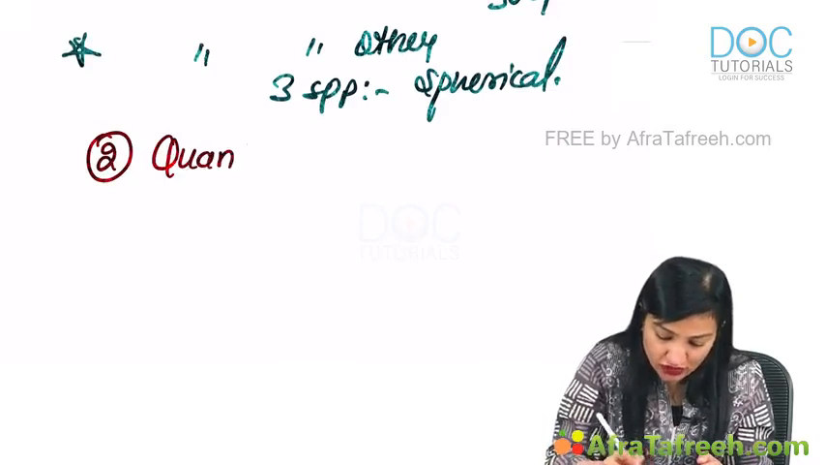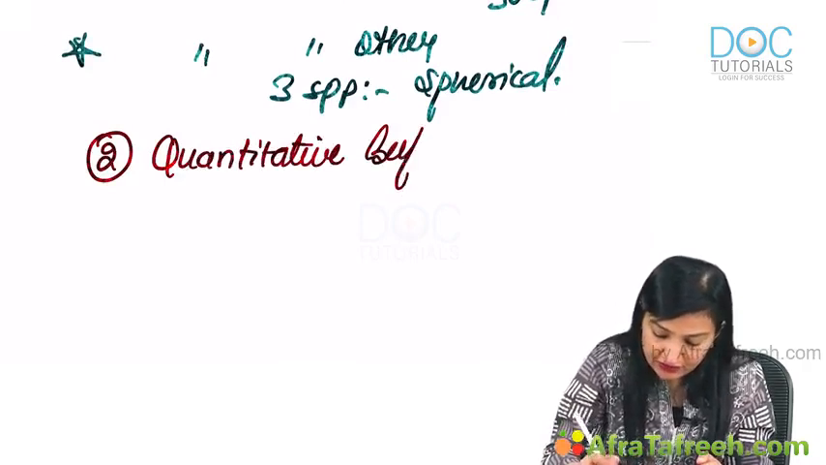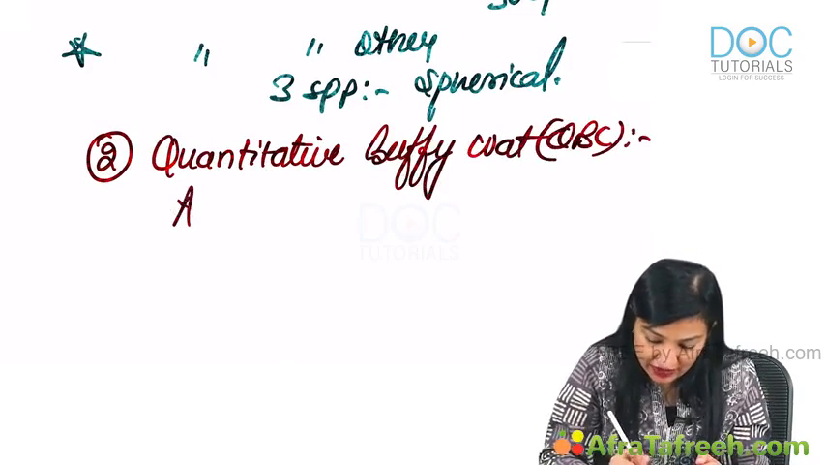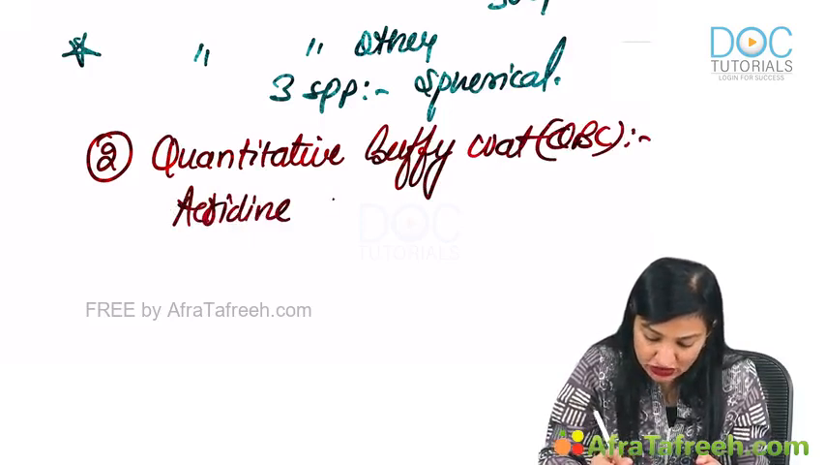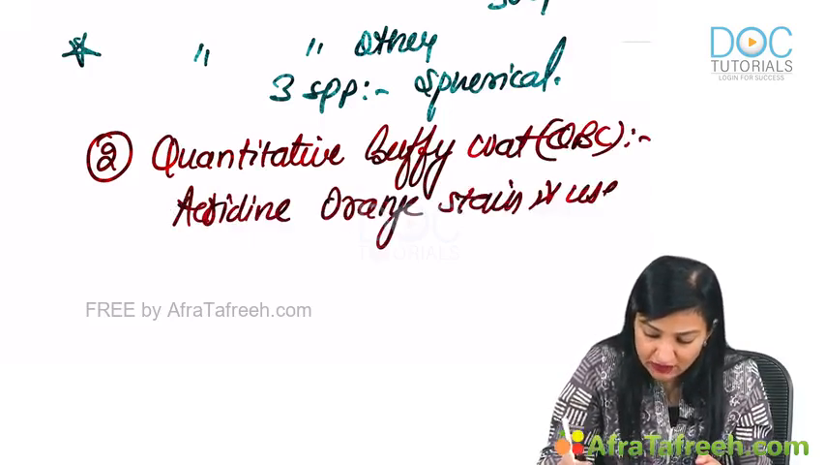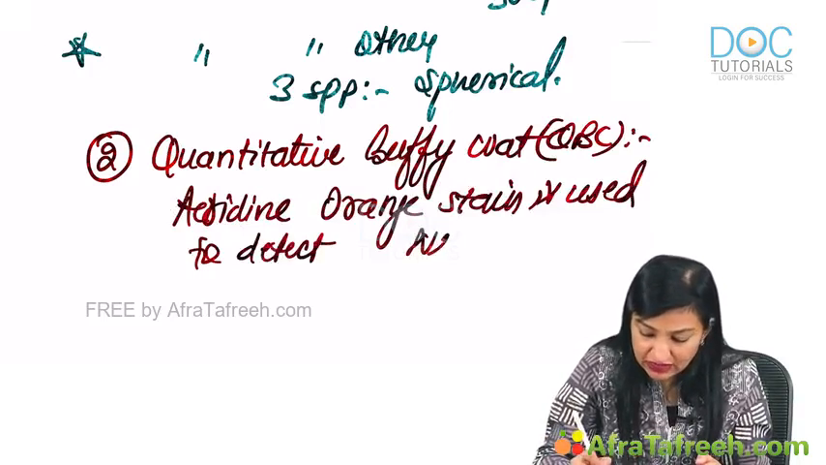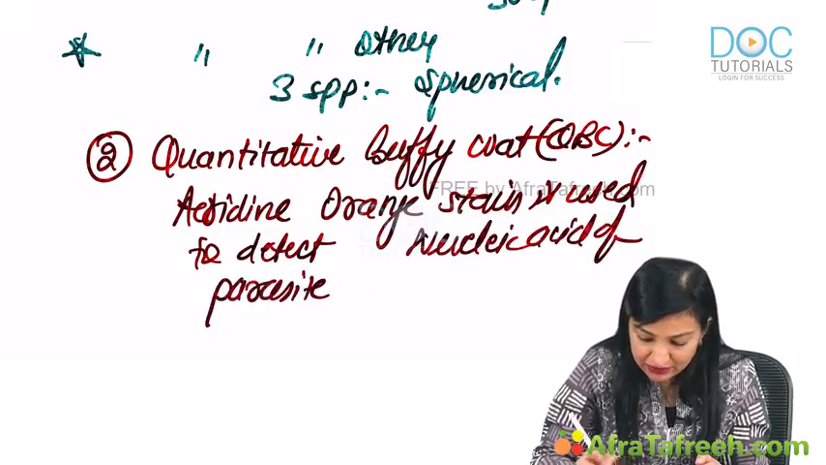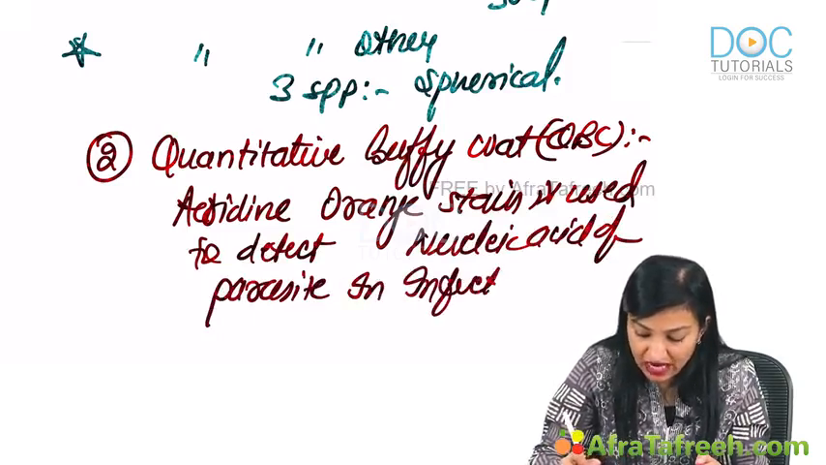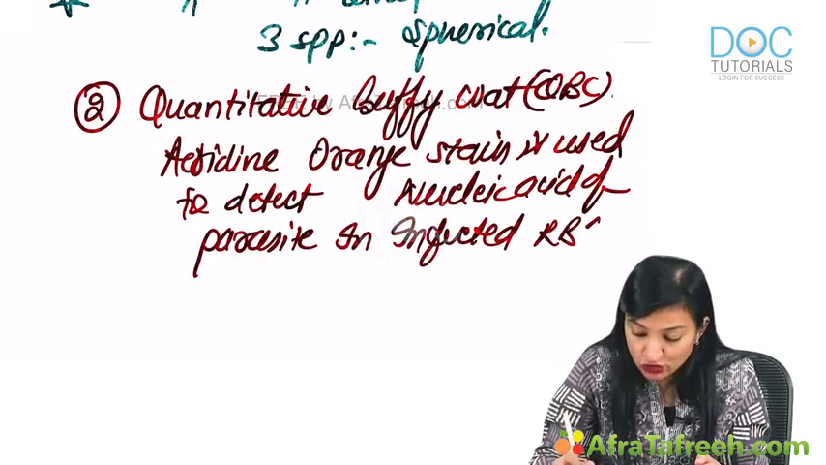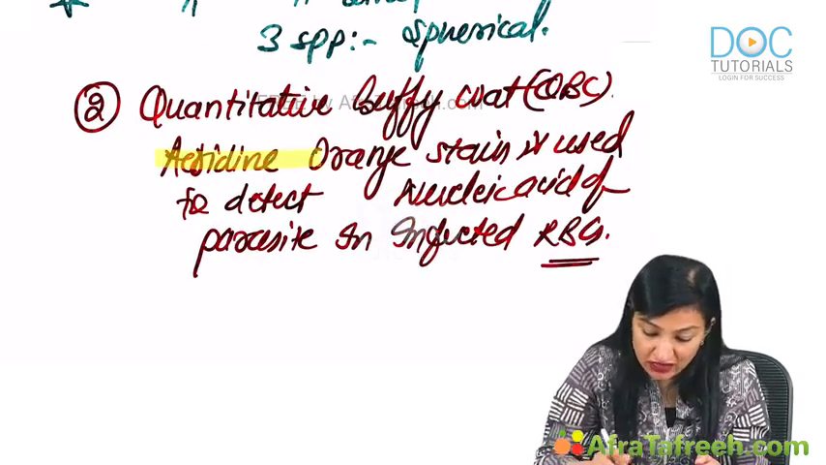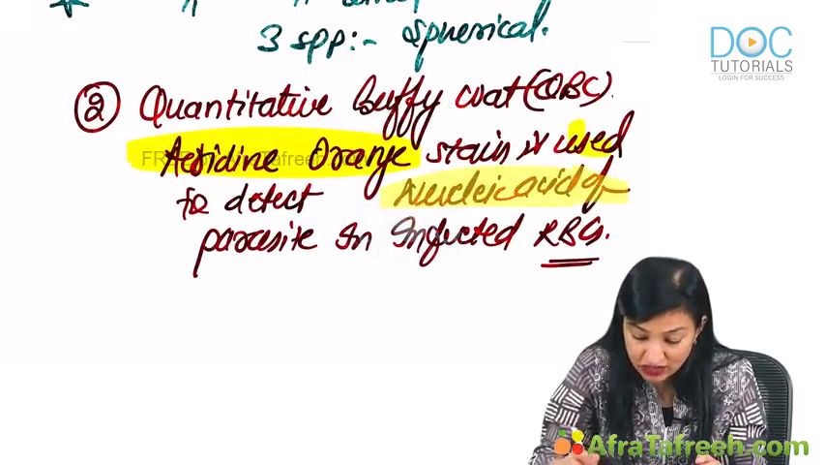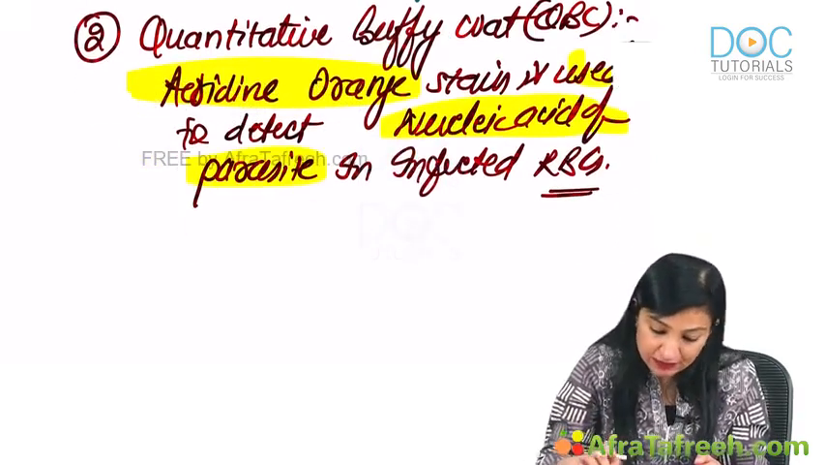Then one can go for quantitative buffy coat, that is QBC, where acridine orange stain is used to detect the nucleic acid of the parasite in the infected RBCs. Remember, RBCs do not have any nucleus. Okay, so we can make use of a stain which stains the nucleic acid, that is acridine orange stain, to detect the nucleic acid of the parasite which is there in the infected RBCs.